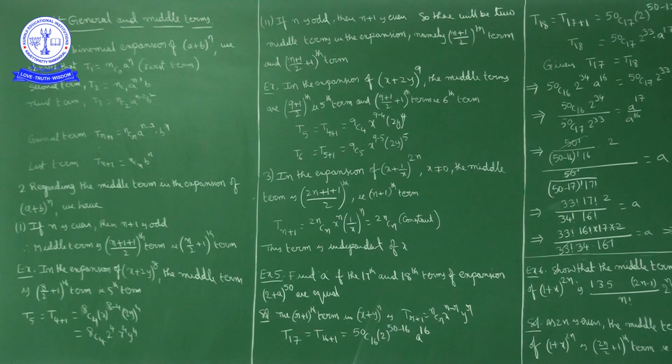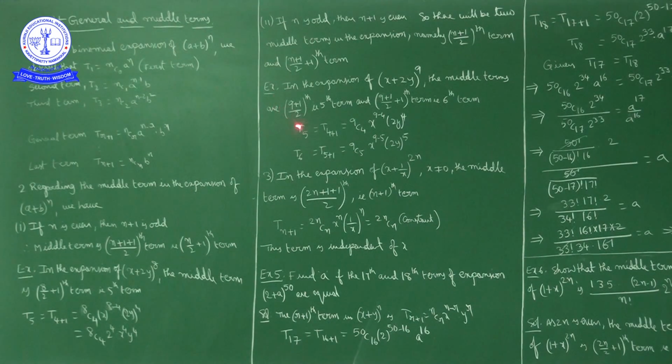So how can we write middle terms? The (n plus 1) by 2 th term, n is how much? 9. 9 plus 1 by 2, 10 by 2 is nothing but the 5th term, and (n plus 1) by 2 plus 1 th term is nothing but 5 plus 1, the 6th term. The 5th term and 6th term are middle terms.